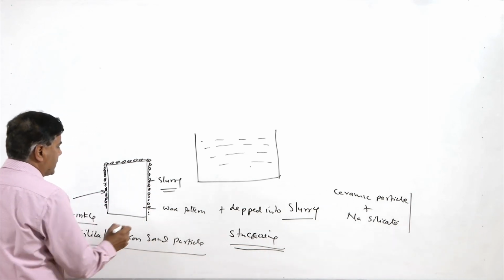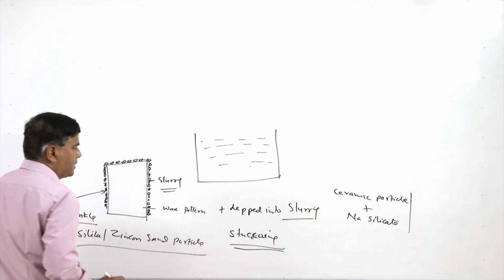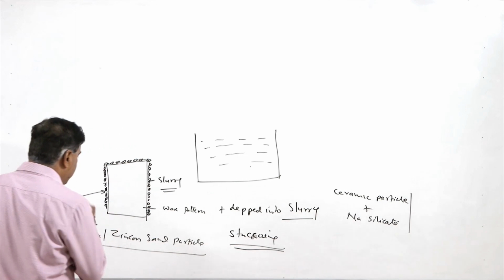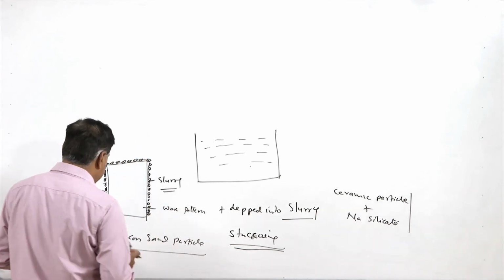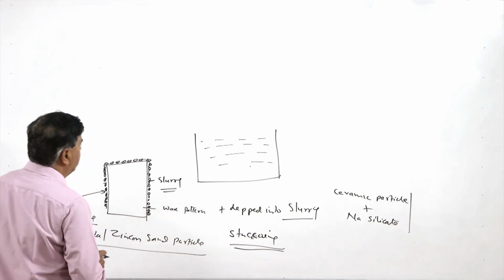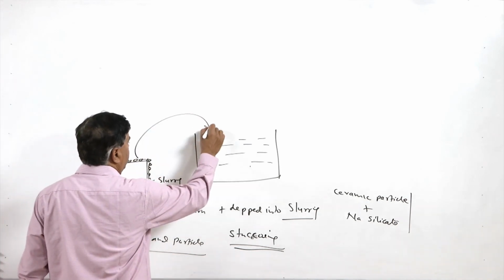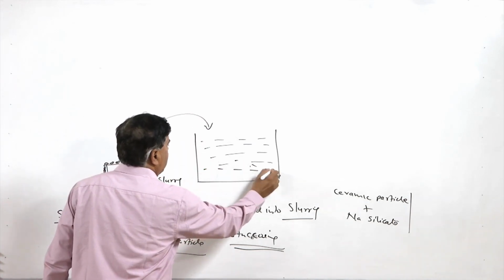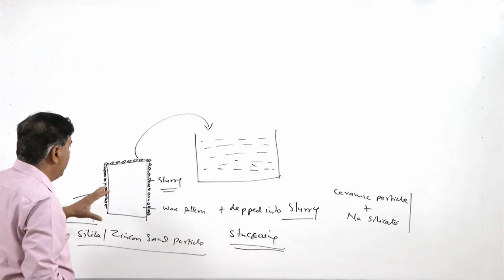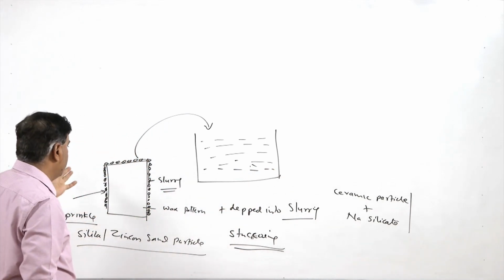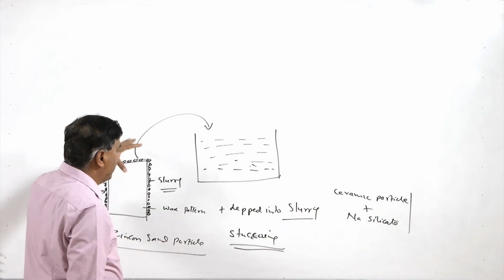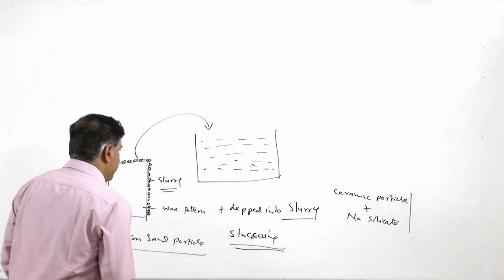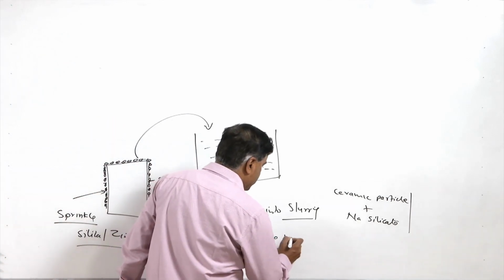This process of stuccoing is done repeatedly. Once one layer of silica and zircon sand has been applied, it is again dipped into the slurry, taken out, and the zircon and silica sand is applied again.